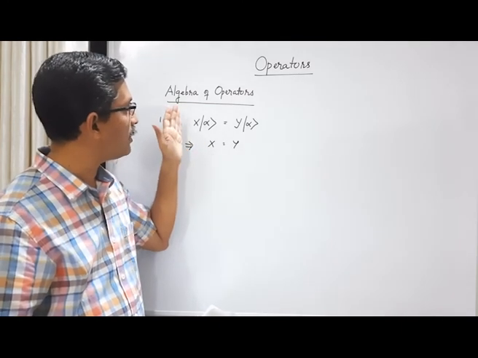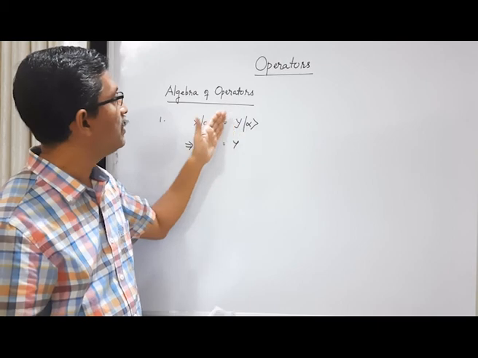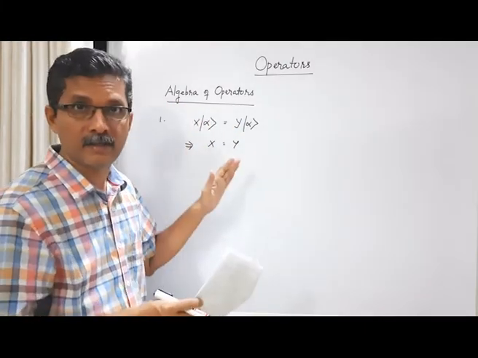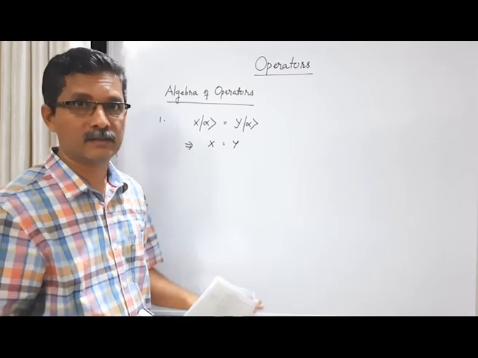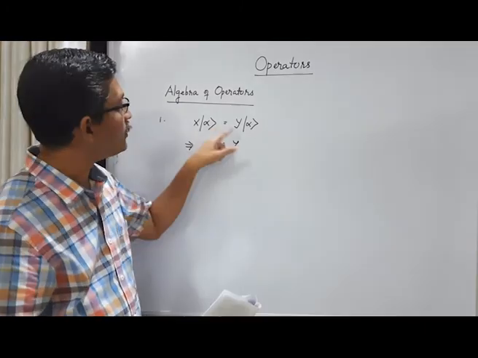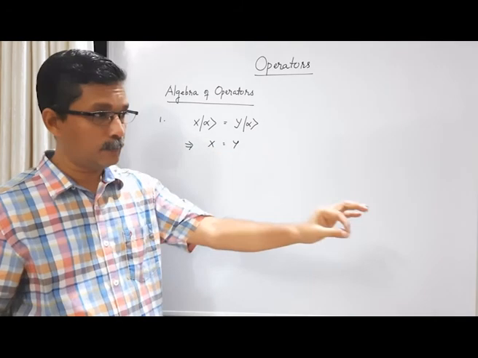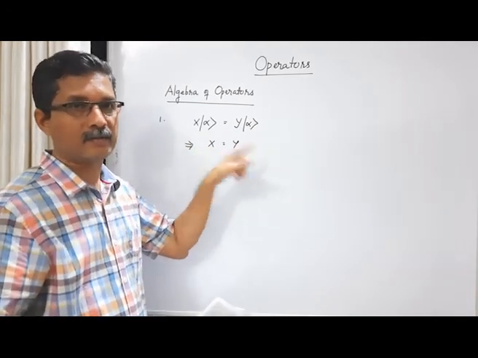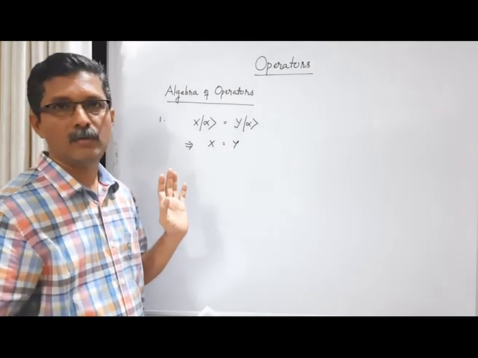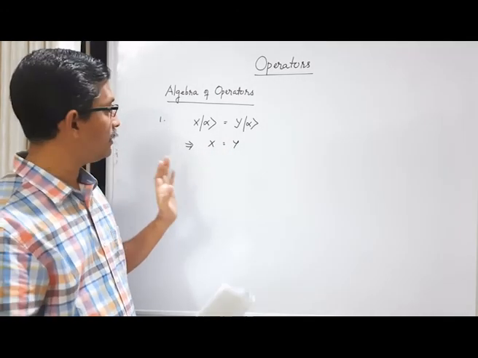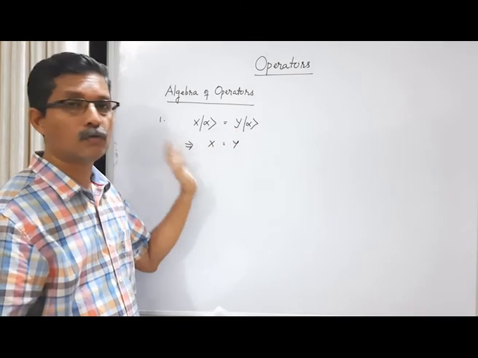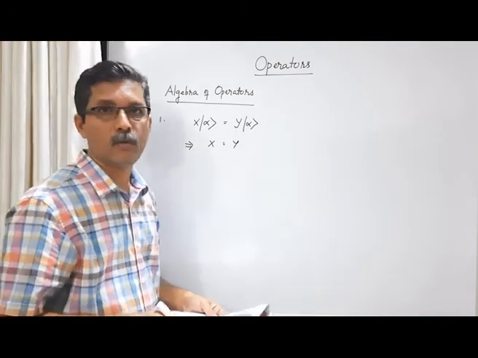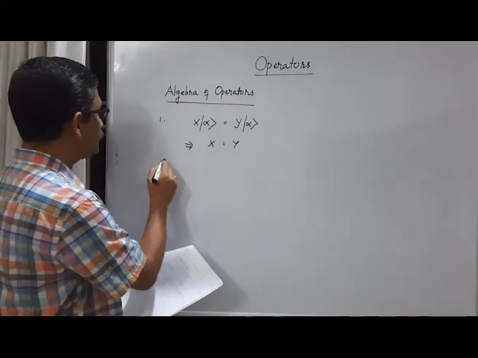So this type of a relation should not be valid for just a single special ket but not for all the other kets. This type of a relation should be valid for any arbitrary ket you pick from the vector space. Then we can say that X is equal to Y. In other words, if this relation is true for all kets in the vector space, then we can say that the two operators are identical.